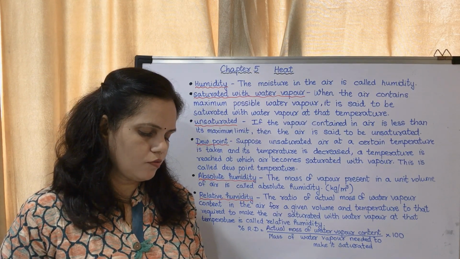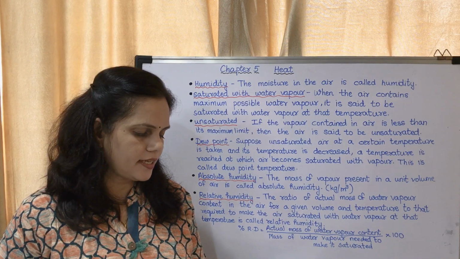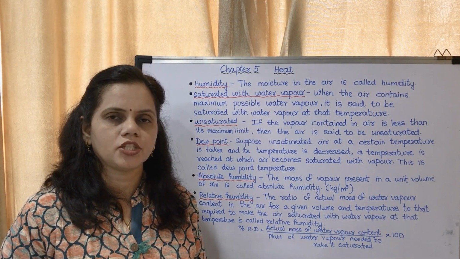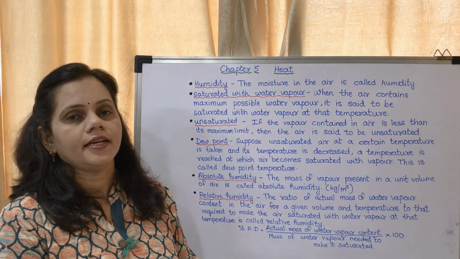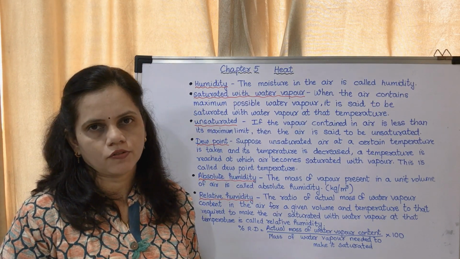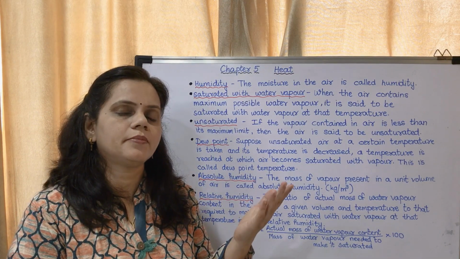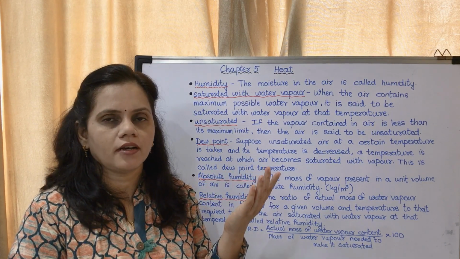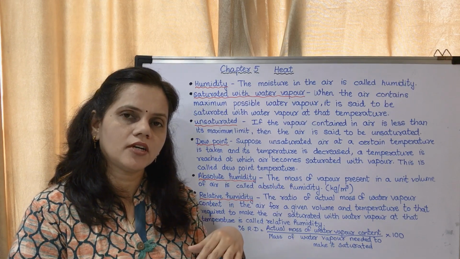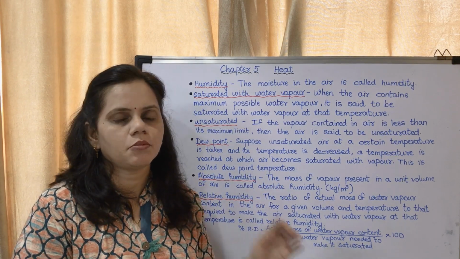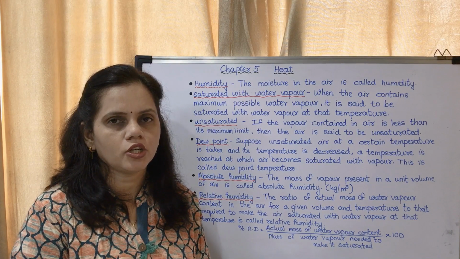Now next statement. The amount of vapor needed to saturate the air depends on the temperature of the air. So how much is saturated? It is decided by the temperature of the air. The more the temperature, the more water vapor could be included in it. The less the temperature, the less water vapor could be included in it.